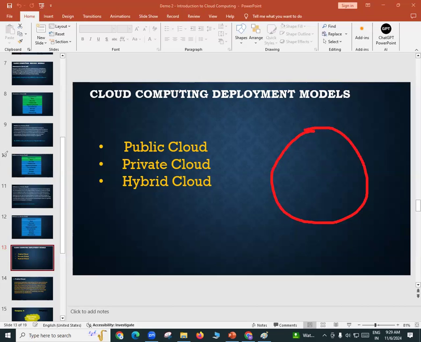In this data center, SBI people can run their application here, ICICI people can run their application here, and HDFC people can run their application there. Their applications and data are completely independent of each other. They are completely safe and secure. But you know what is the advantage here? If they come together and build the infrastructure, the cost will be much lower. So the community cloud is also possible.